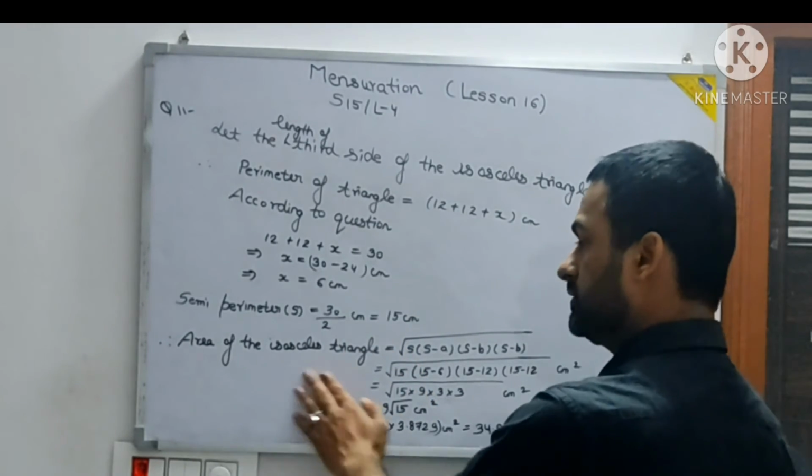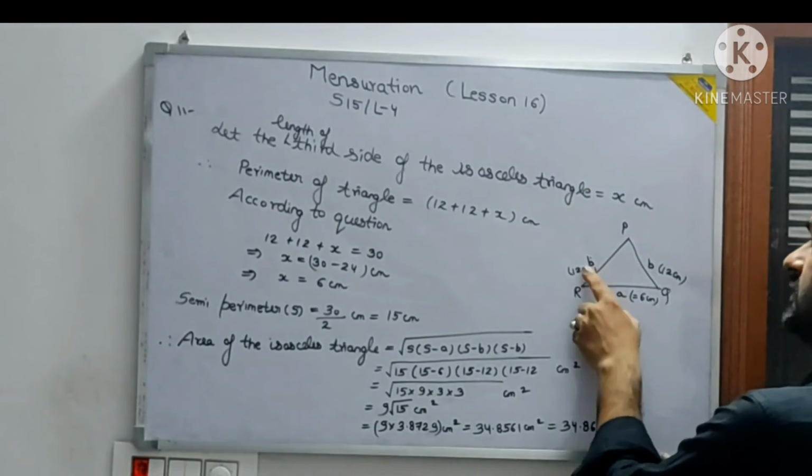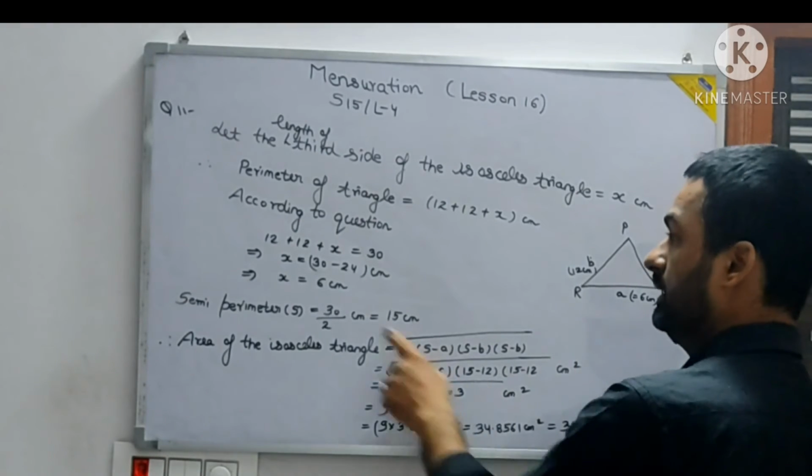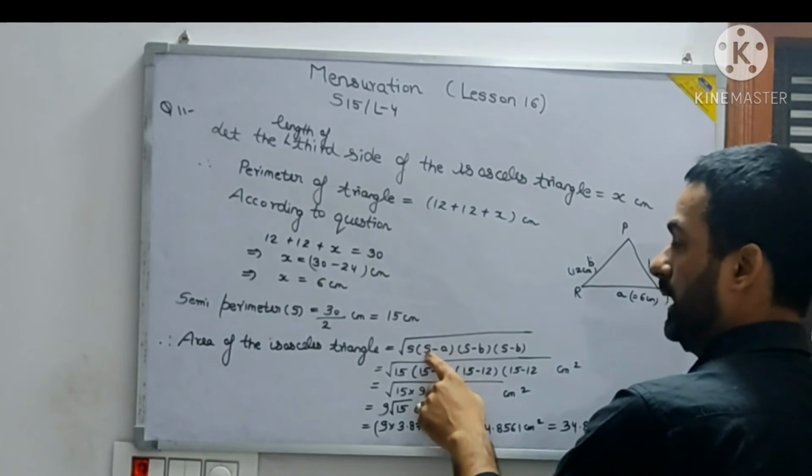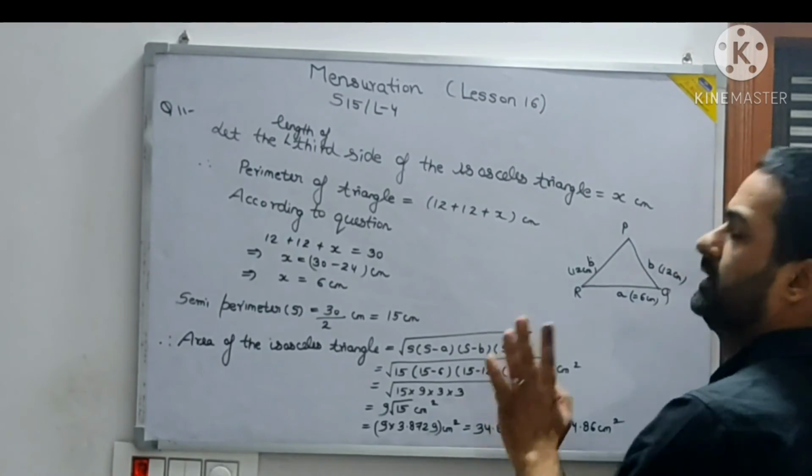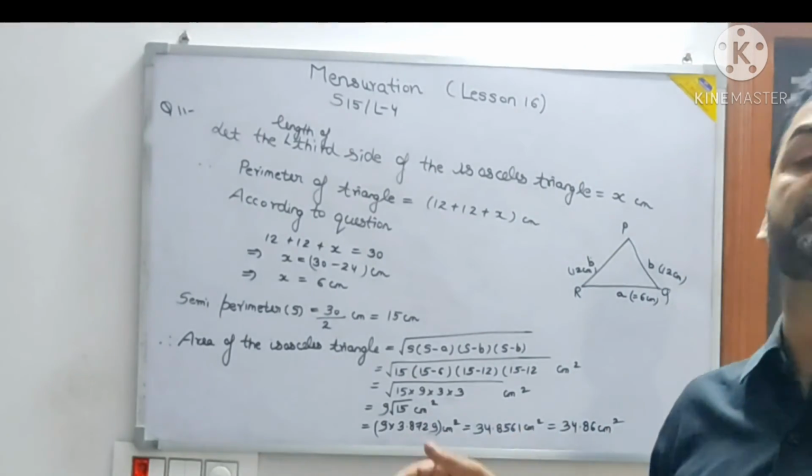Then the area of the isosceles triangle, we have drawn the triangle. The two equal sides are B and B, and the third, unequal side is A. A is what? 6 centimeter only. So S into S minus A, S minus B into S minus B. I have made it because S minus C we are doing.